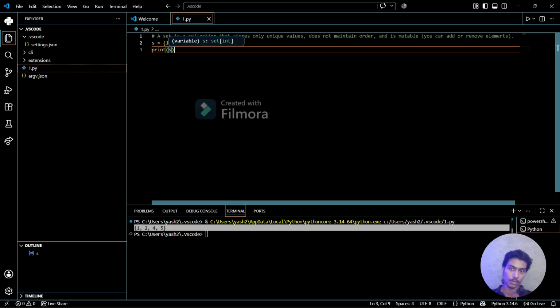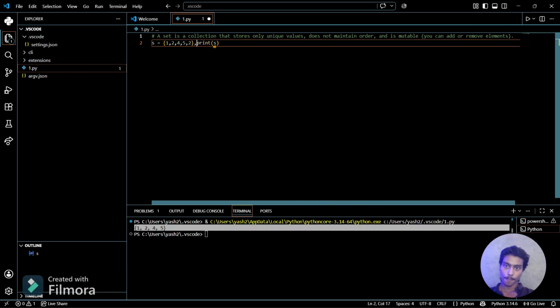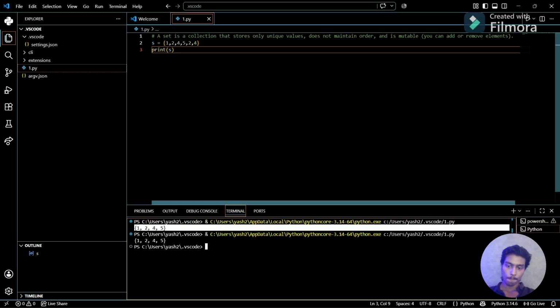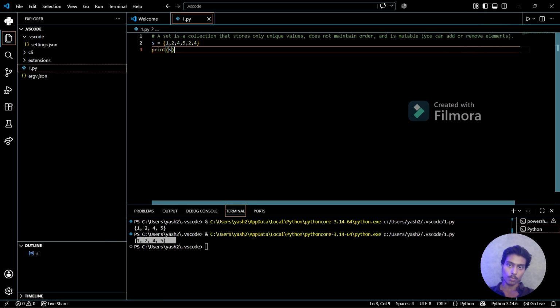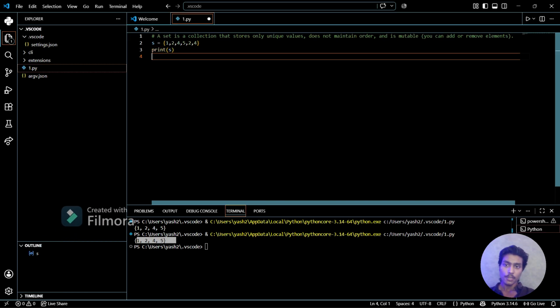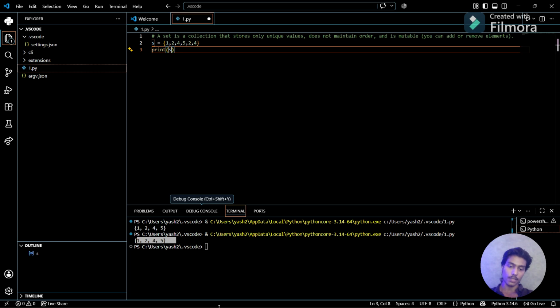Now one more thing: if I use 2 here and then 2 again and then value 4 again, and 4 again, and I print this, you can see it prints only 1245. So the duplicacy is always removed. If we use duplicates in a set, they will be removed by default. That's how sets work. This is the nature of the set.